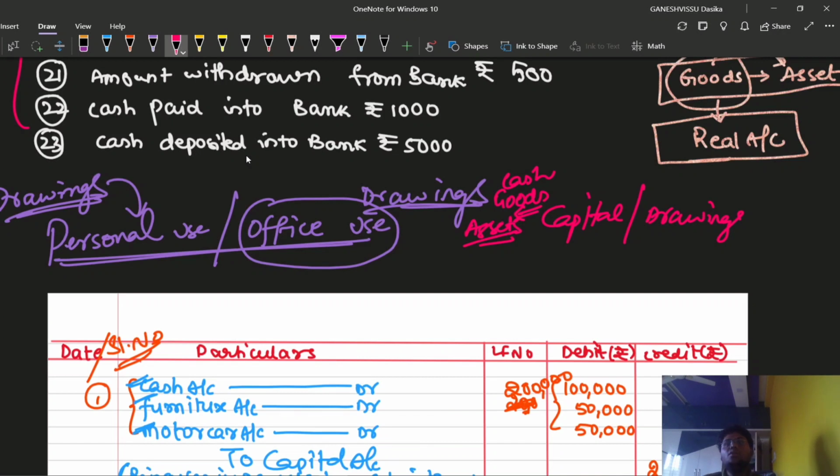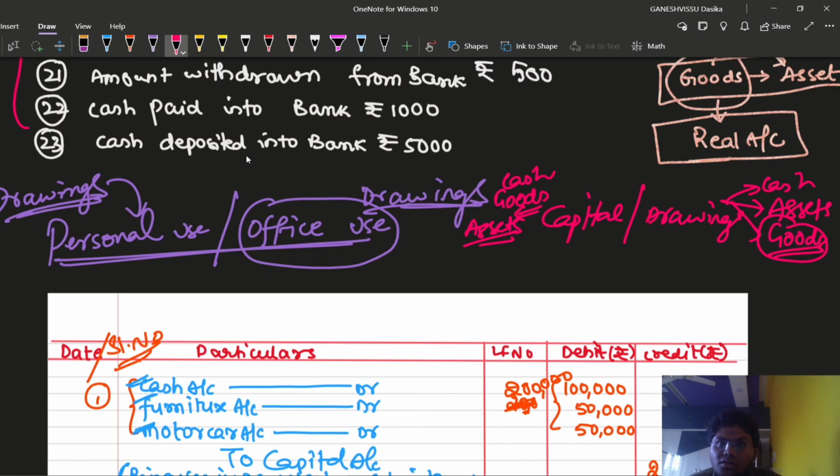So whenever goods are being withdrawn, cash also we can withdraw, assets also, goods also. But my question is, from where we are going to withdraw the goods? That means we are having some sort of goods in the business from which we are withdrawing some part of the goods. Can we say that the goods from which we are withdrawing are purchases?